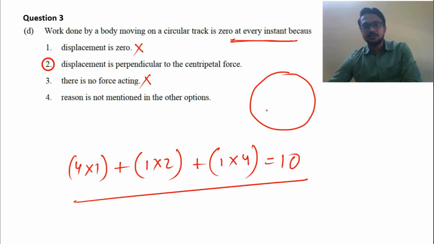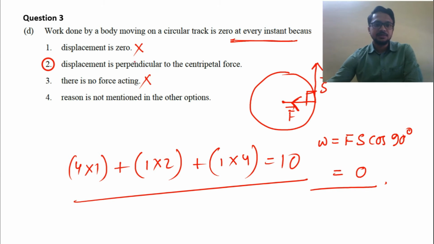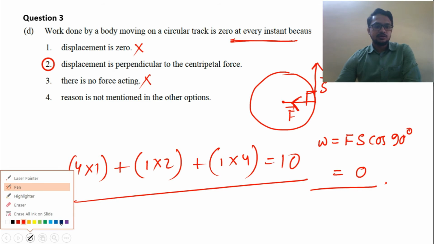So if this is a circular path, then at every instant, for a body moving in a circular track, force acts in this direction towards the center. This is the force, and displacement at any instant will be tangential. This is the displacement at any instant, tangential. So this angle is 90, and we know work done means F s cos theta. So here cos 90 means 0. So displacement is perpendicular to the centripetal force at every instant. Fine? Understood. Going to the next question.